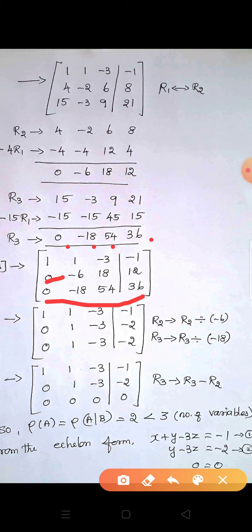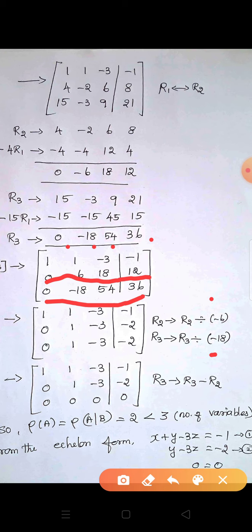Listen to R2 and R3. R2 elements are 0, minus 6, 18, 12. R3 elements are 0, minus 18, 54, 36. R2 all the elements are divided by minus 6, and R3 all the elements are divided by minus 18.